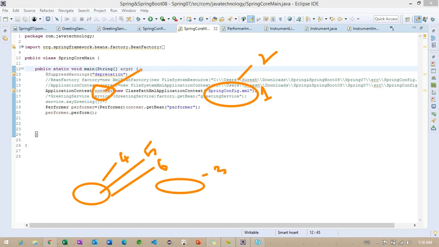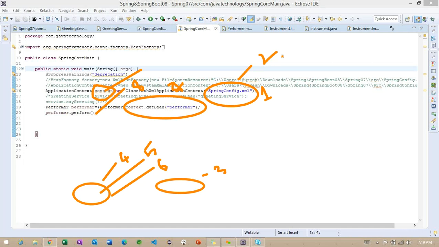So now whatever classes we specified, all those objects are created and available in the particular reference called context. And based on this context, we are calling the getBean method with the ID. So this is the seventh step. And once we get an object, we are calling our object method. So that is the eighth, and internally we are calling the play method from the perform method. So this is all about the execution, and this is very important.